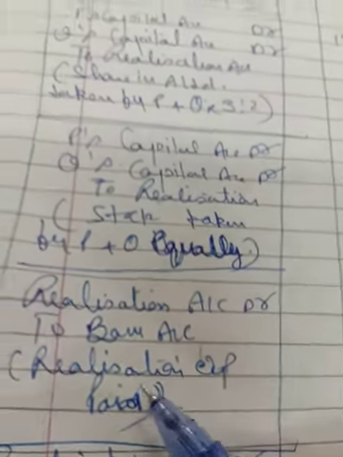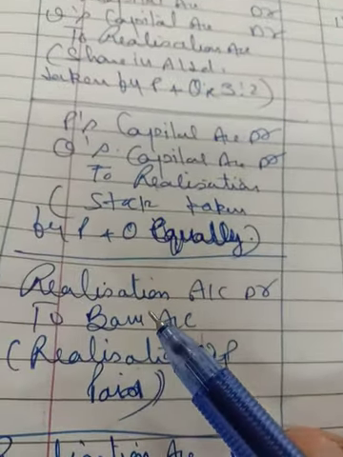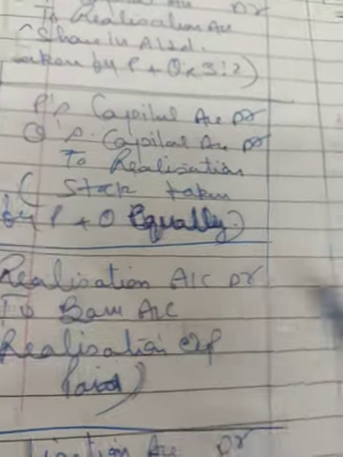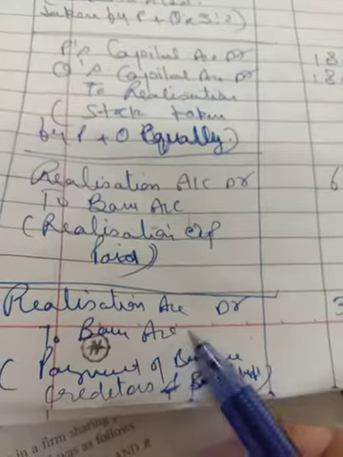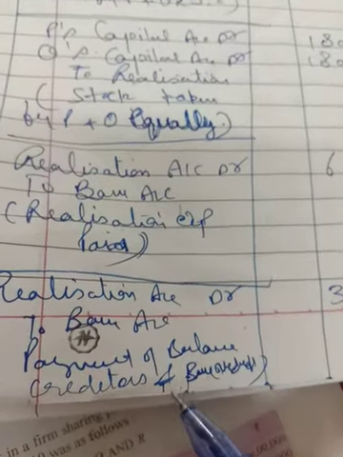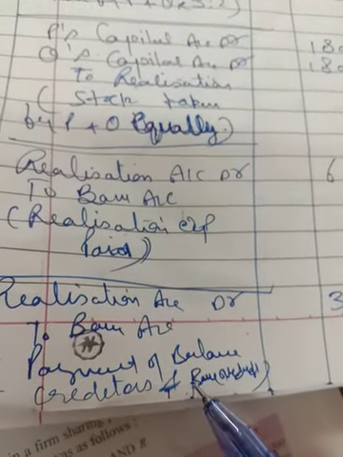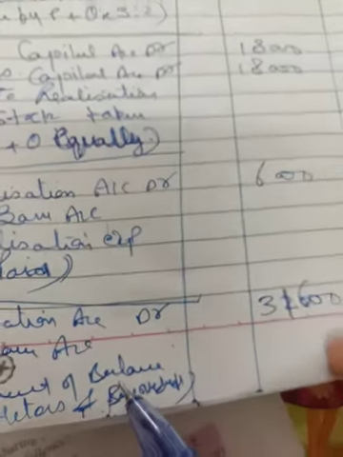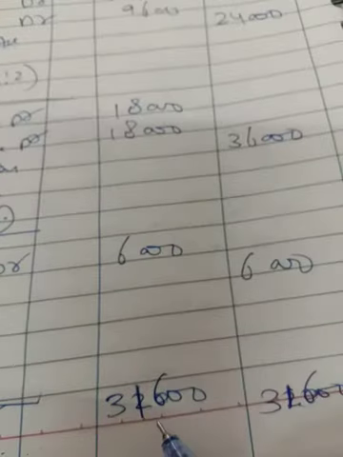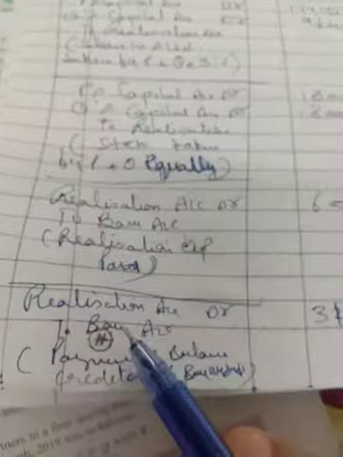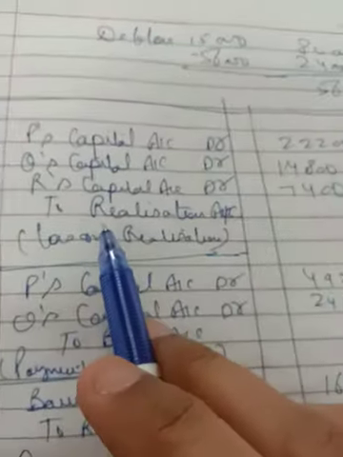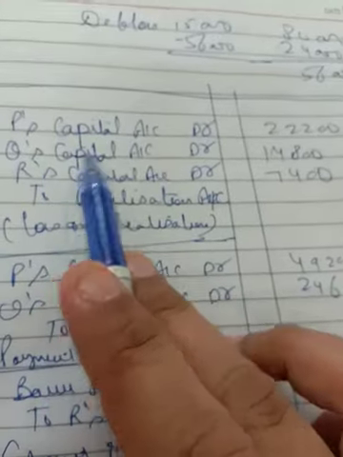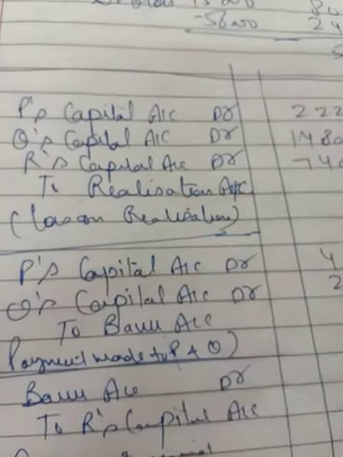Now for the payment of realization expenses, realization account debit to bank account, that is the payment of 6,000. Then realization account debit to bank account, that is the payment of balance of creditors left after 2% discount, and bank overdraft, that is 31,600. Now for distributing the loss among all the partners, the journal entry will be P's capital account debit, Q's capital account debit.